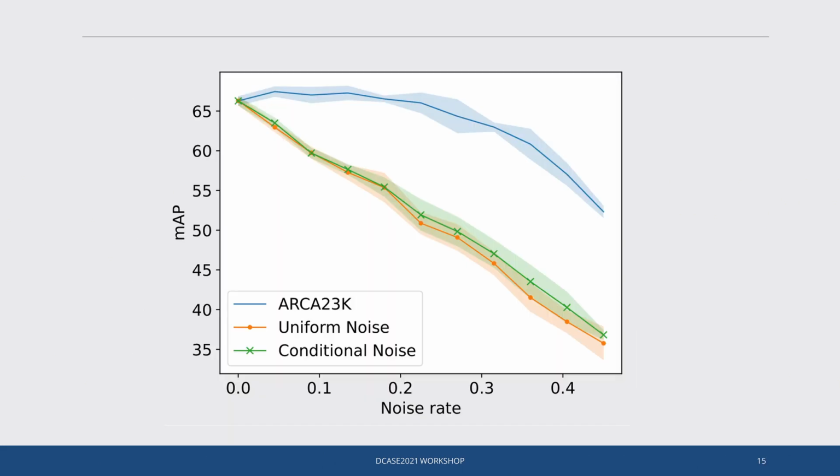In the next set of experiments, we vary the noise rate from 0 to 0.45. Looking at the results, the performance decreases linearly for synthetic label noise as the noise rate increases. In contrast, the plot for ARCA23K is quite different. The performance is relatively the same for lower noise rates, after which it decreases quite rapidly. This again shows that real-world label noise can be quite different from synthetic label noise.